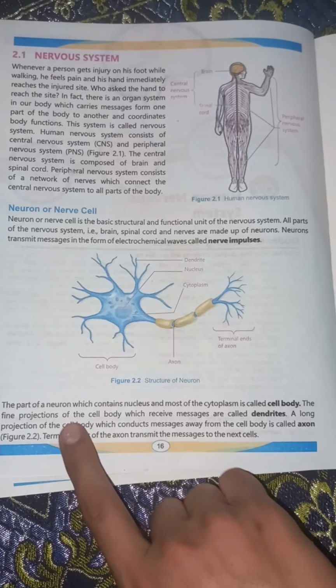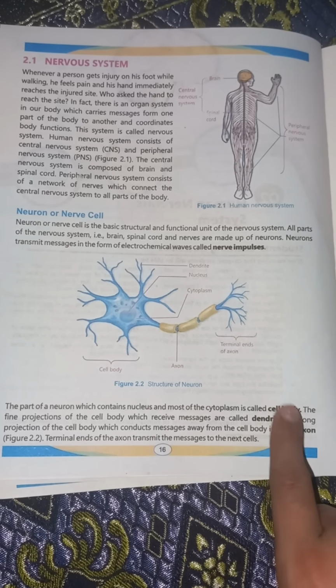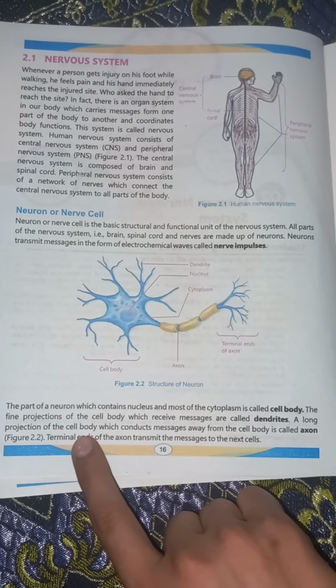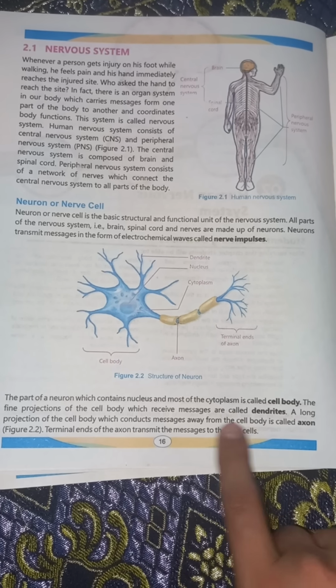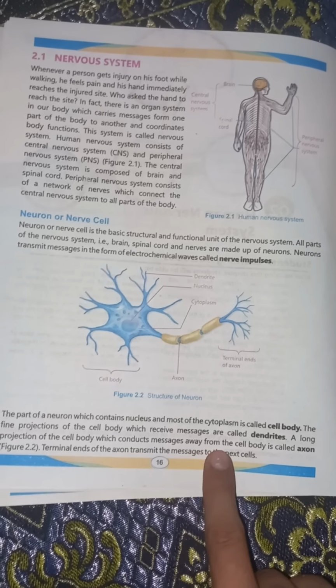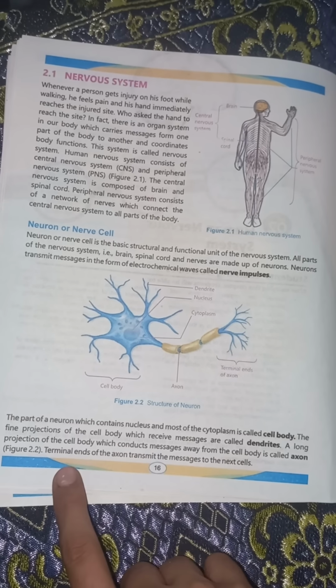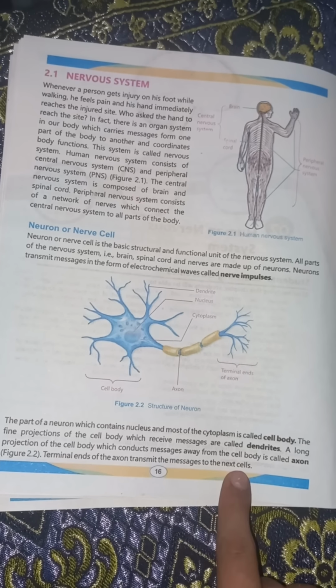Next, the part of a neuron which contains the nucleus and most of the cytoplasm is called the cell body. The fine projections of the cell body which receive messages are called dendrites. A long projection of the cell body which conducts messages away from the cell body is called the axon. Terminal ends of the axon transmit the message to the next cells.